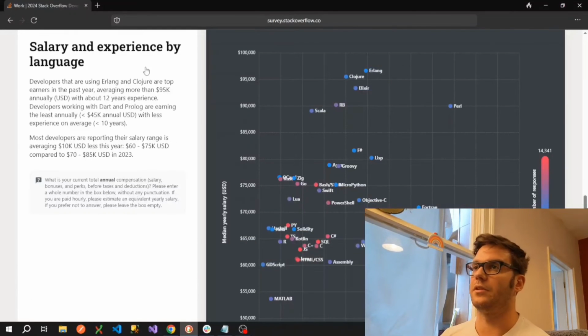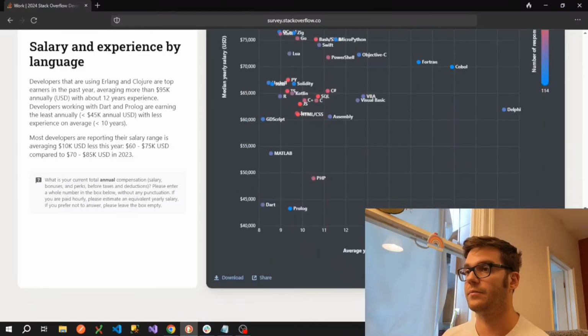And then this chart shows something similar. So salary and experience by language. So developers that are using Erlang and Clojure are the top earners in the past year. So they're averaging more than 95k US dollars annually with about 12 years experience. And apparently developers working with Dart and Prolog are earning the least, so less than 45,000 a year, but they also have a bit less experience there. But the important thing to note here is the average salary is 60 to 75,000 US dollars this year, which has seen roughly a 10k drop since last year for the reasons we discussed previously.